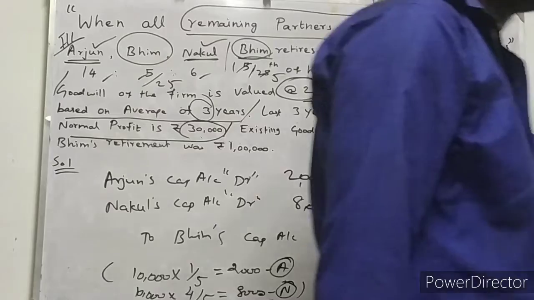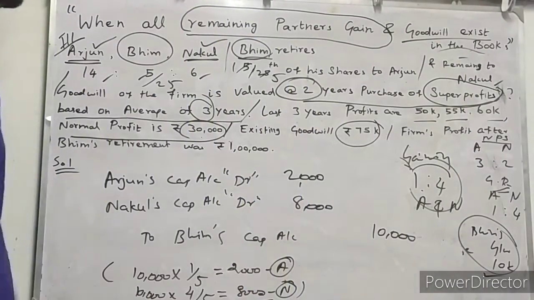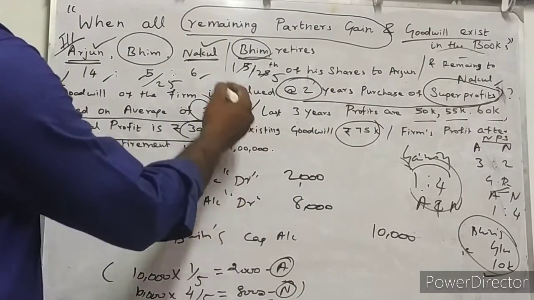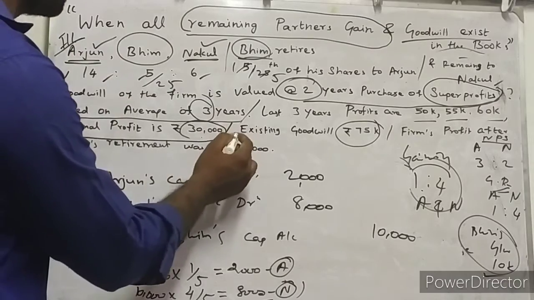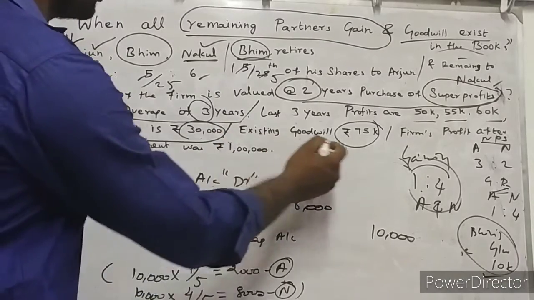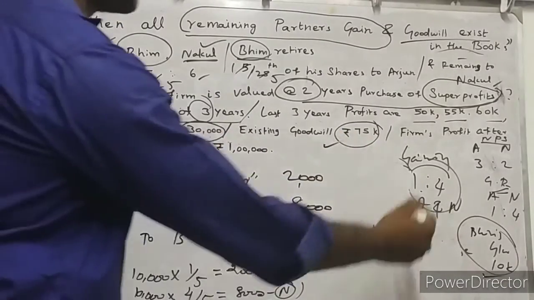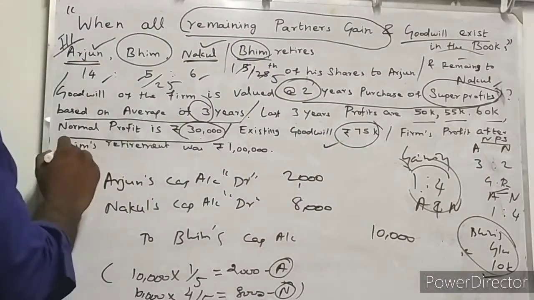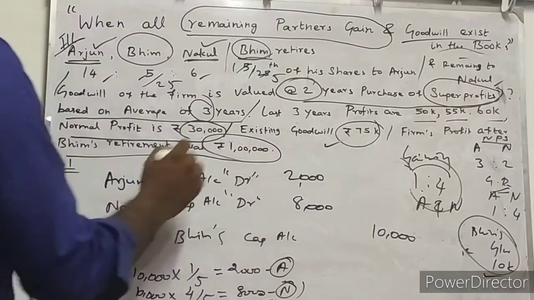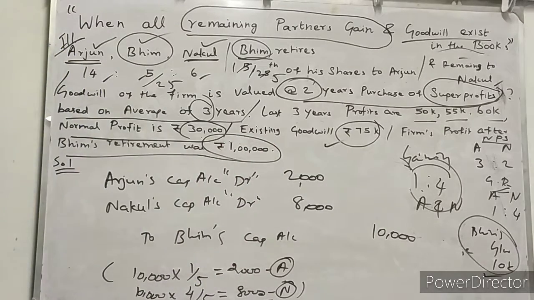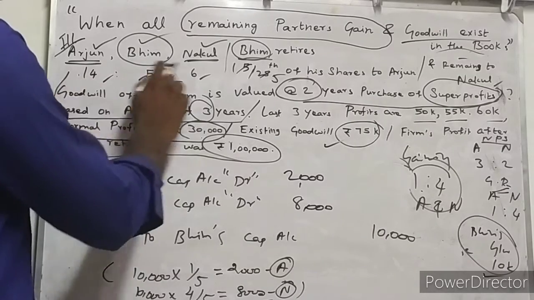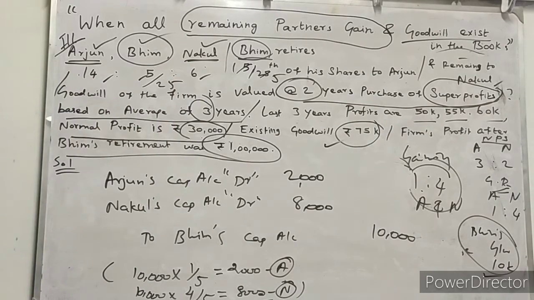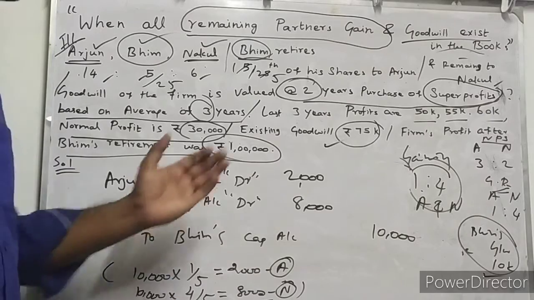And one more entry is there, the last entry. Now we have come across these many situations. Then existing goodwill also we have written off. Then after that, the firm's profit after BIM's retirement was 1 lakh rupees. So now BIM has gone out from the partnership firm. So who will be the continuing partners? Arjun and Nakul are continuing partners. So after BIM's retirement, what is the firm's profit?